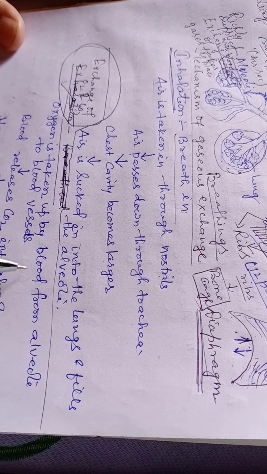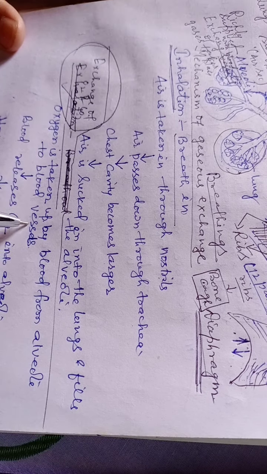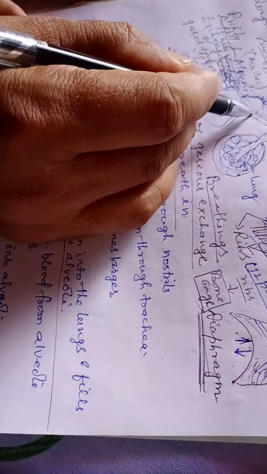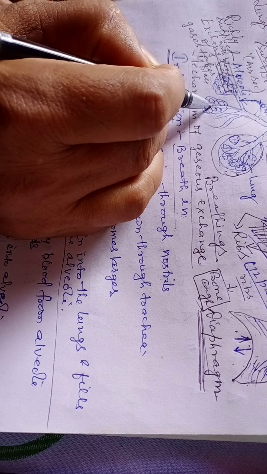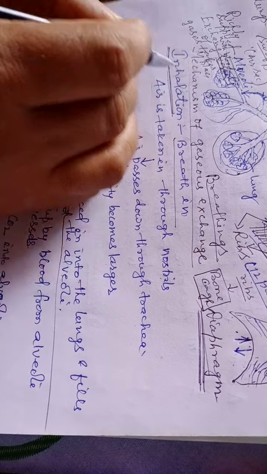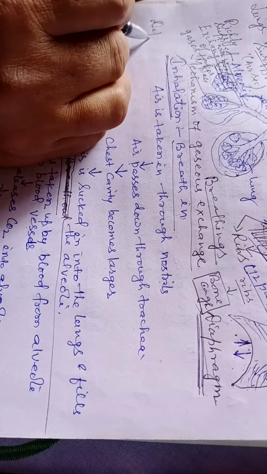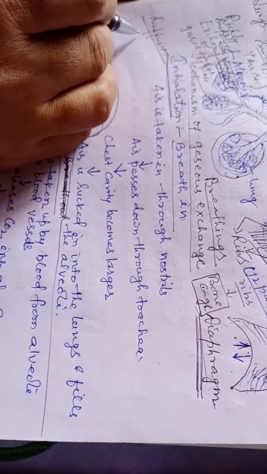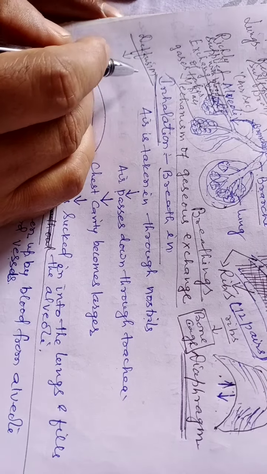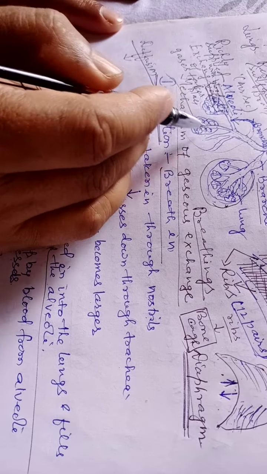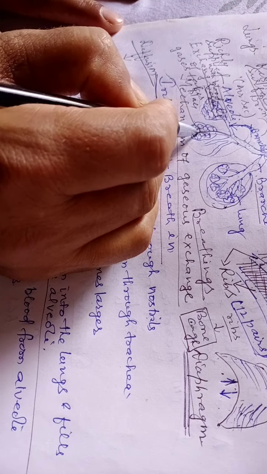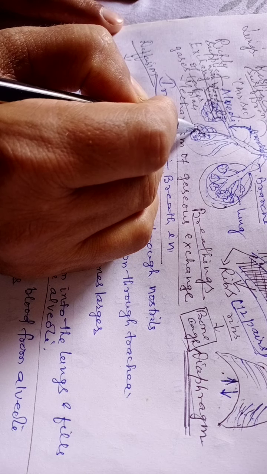So oxygen is taken up by blood from the alveoli to the blood vessels. The alveoli are richly supplied with blood vessels. When air comes here, the air pushes towards the blood vessels, into the blood, by the process of diffusion. What is diffusion? Movement of gas molecules or ions from a region of higher concentration to lower concentration. So the air is outside the vessels, oxygen is more, so it is pushed towards the blood vessels by the